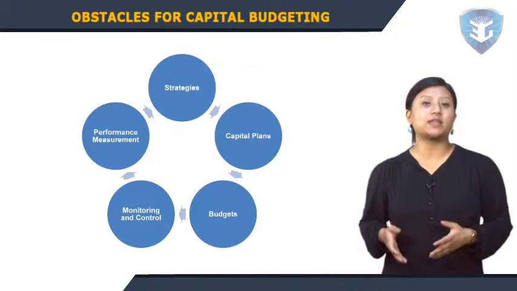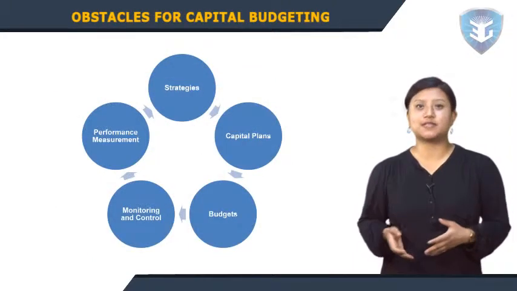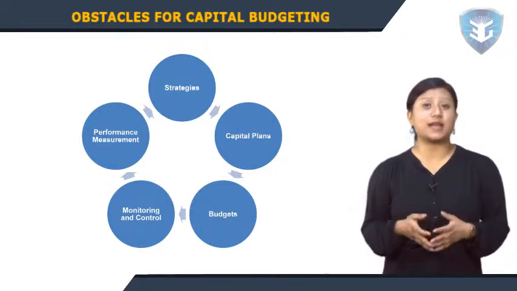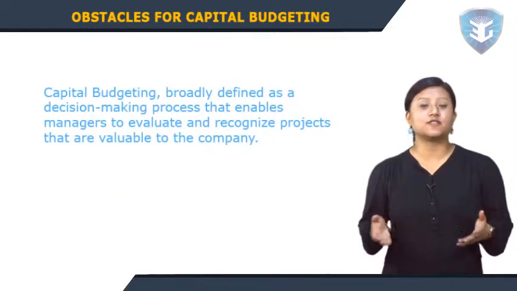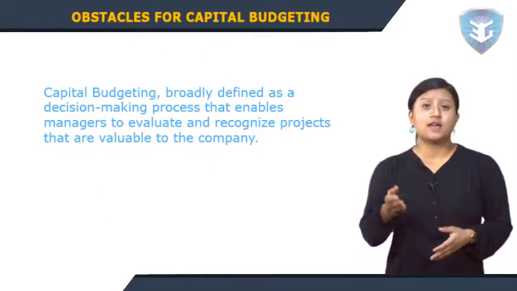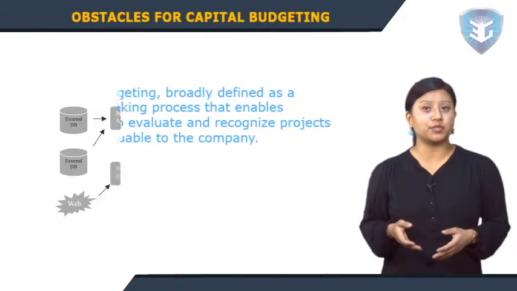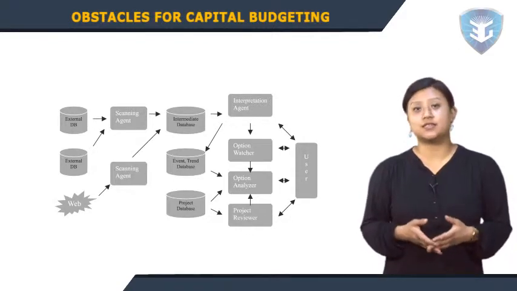We then look at the mechanics of estimating future cash flows using estimates of future revenues, expenses, and depreciation. We summarize the analysis of cash flows with examples analyzing two different investment projects. Capital budgeting, broadly defined as a decision-making process that enables managers to evaluate and recognize projects that are valuable to the company, is usually the dominant mission facing any financial manager and his or her team.